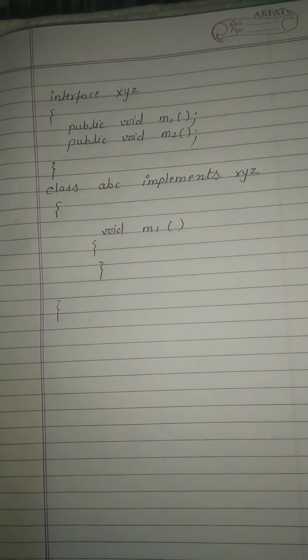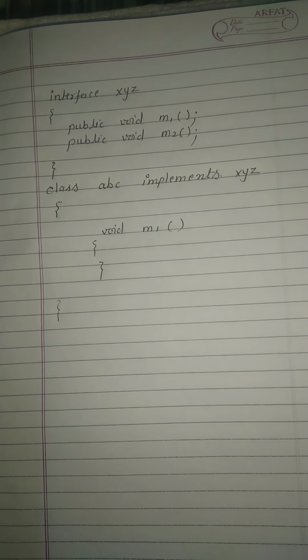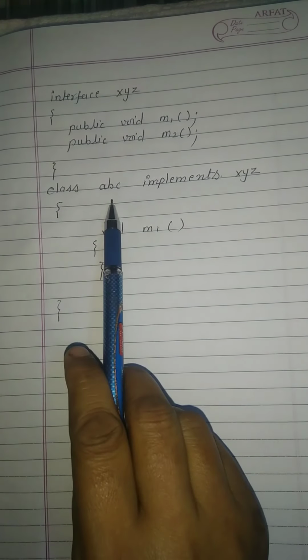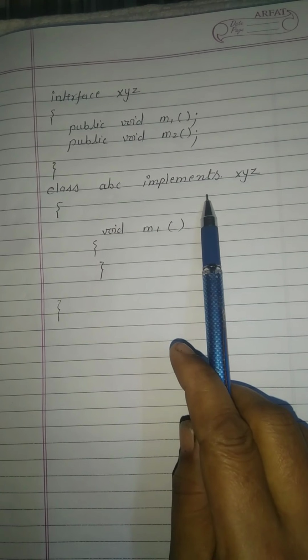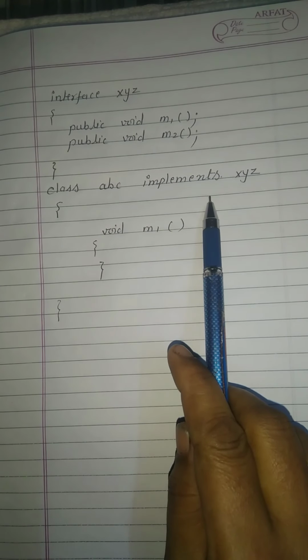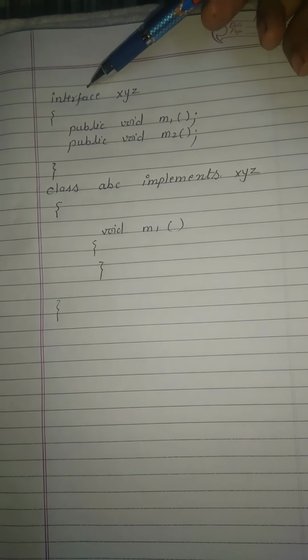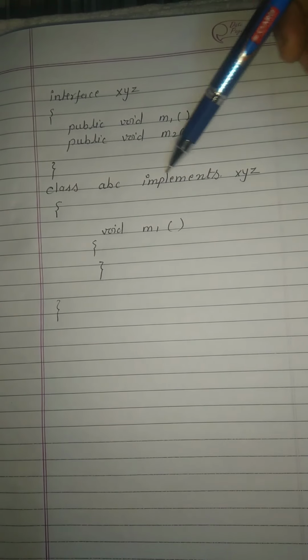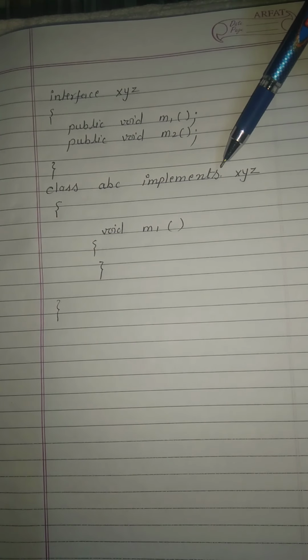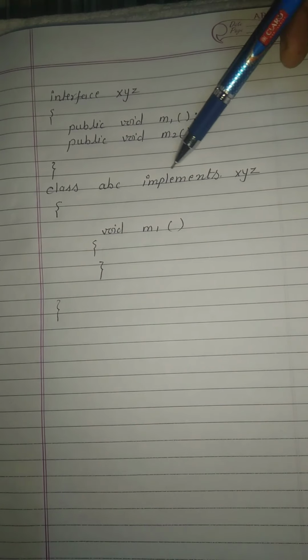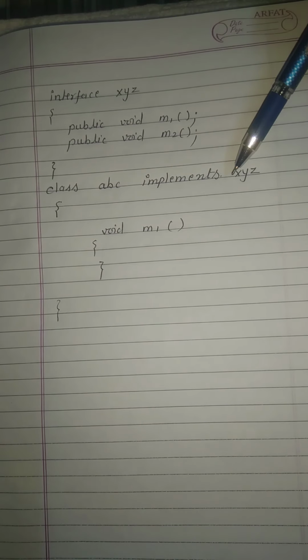After this, we have to implement these 2 methods. So we take one more class ABC, and then we use the implements keyword. When we have a class XYZ, we use the extends keyword to inherit that class.